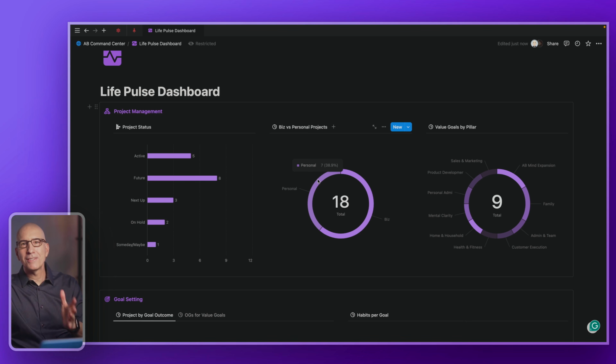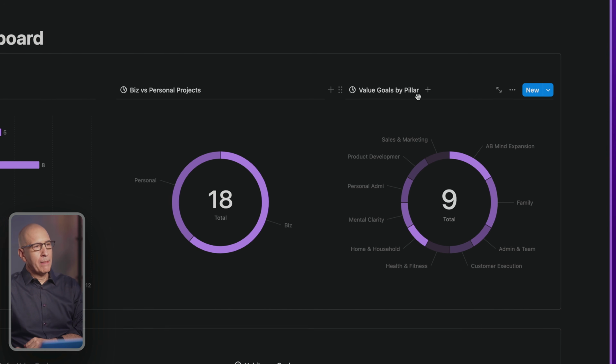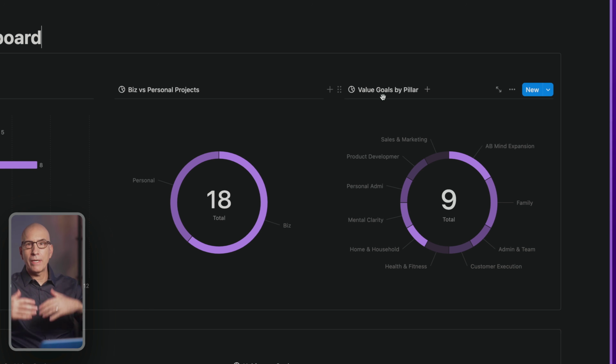There are seasons of life where you focus a lot on business. There are seasons of life you focus on personal. And you might even break this out by personal and family and different elements as well. Here we go, broken out by pillar. So these are our value goals, our highest level goals, our life aspirations by pillar. So this really gives me a better sense of how I'm allocating my priorities across the different categories of my life.